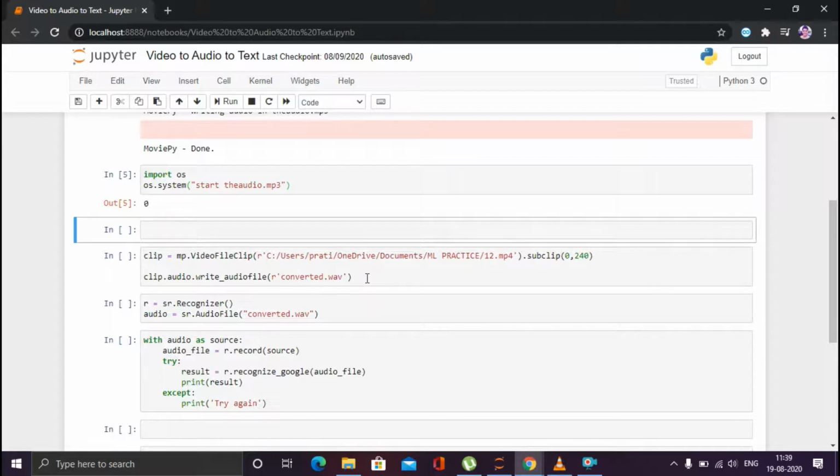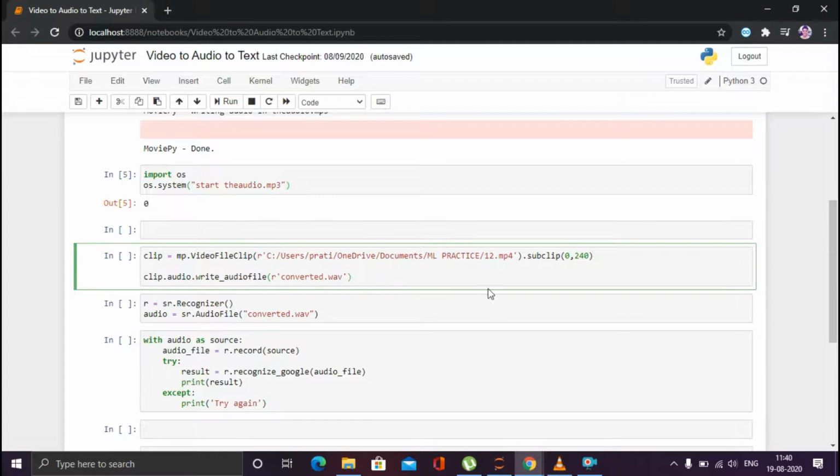So what is .wav, and how is this text conversion happening? I also have a video for that, where I show how we can convert an audio file into a text file. That video is also on my YouTube channel. You can check it out. I will put the link for that video in this video as well. Please check it and understand that concept as well. So let me extract the audio in a .wav format.